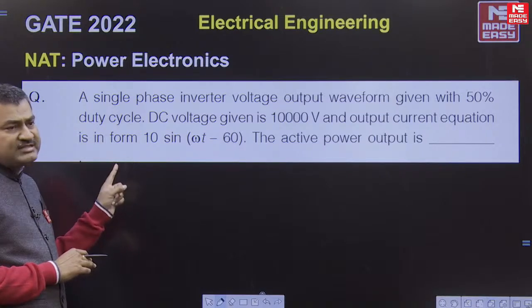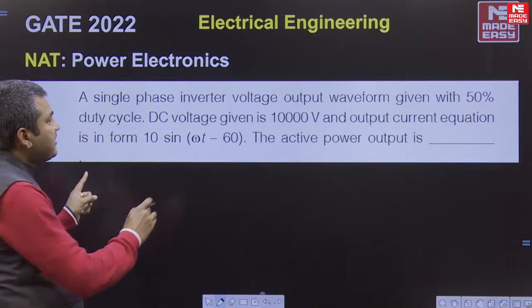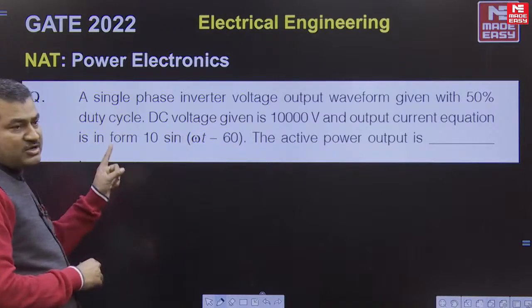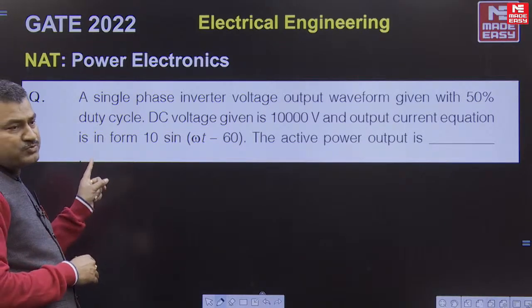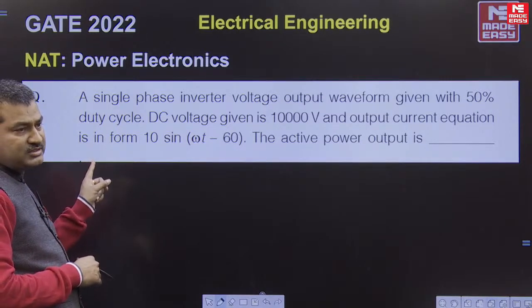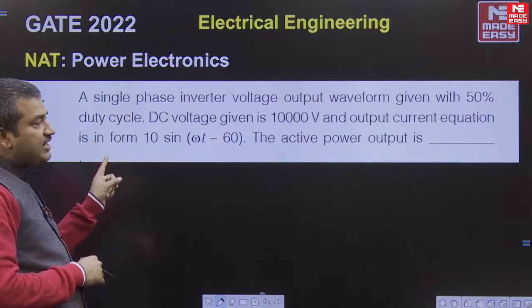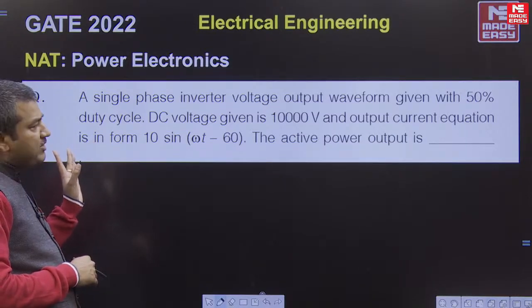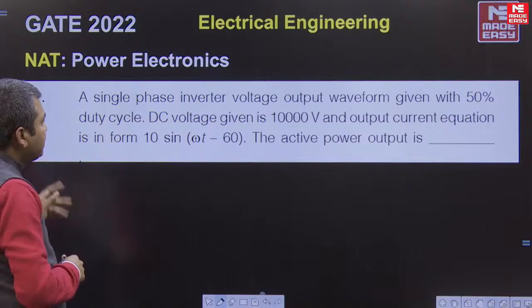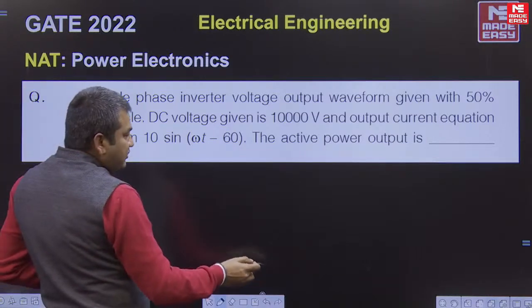The same question has repeated, only the numerical values have been changed, otherwise the question is the same. Just verify on the YouTube channel for the GTQ course. I hope you might have already gone through that. So it is a direct question, let me solve it.